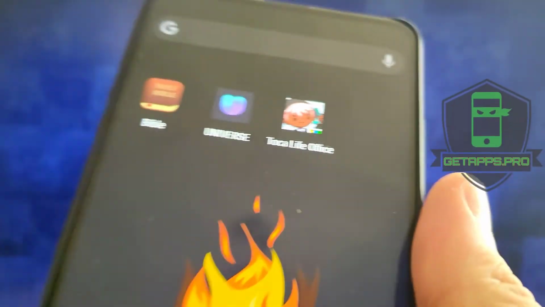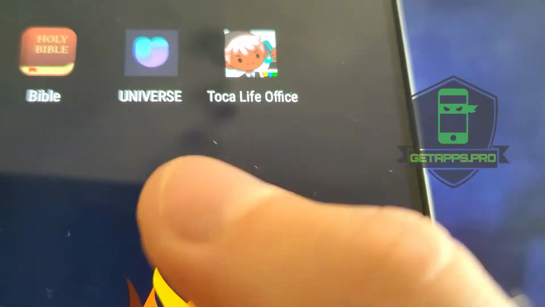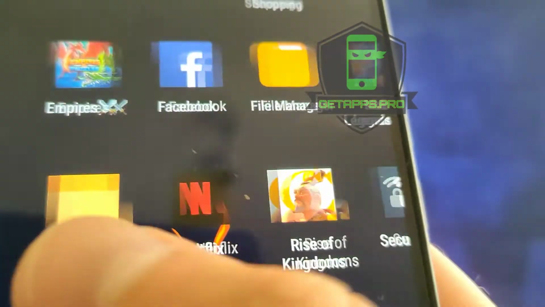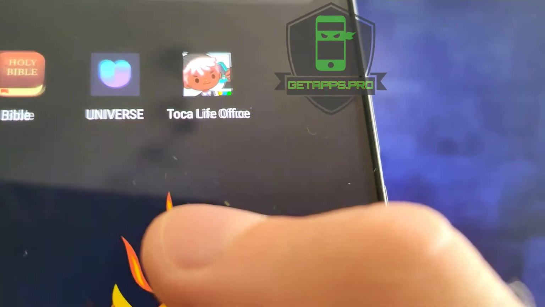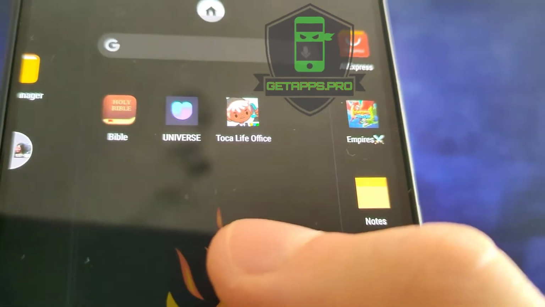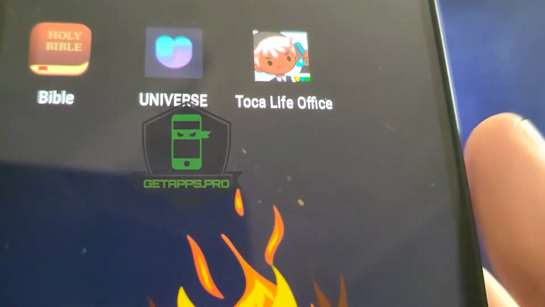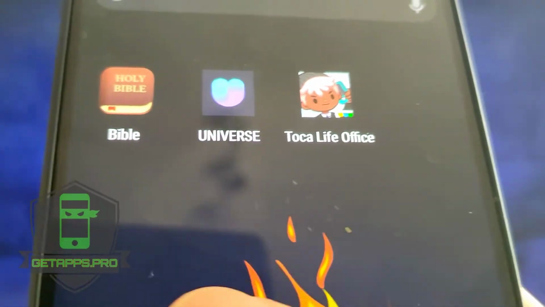Hello mobile geeks. In this quick tutorial, I will show you, step-by-step guide, how to install this great app. This application works on iOS and Android devices. As you can see, I already have this application and everything works. Let's get started. Now jump to mobile screen record for better video quality.